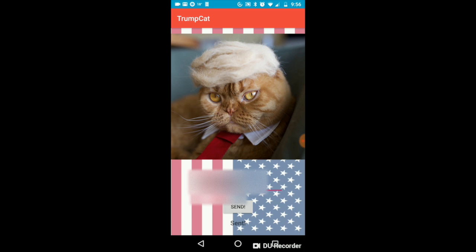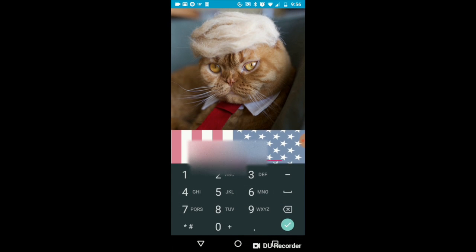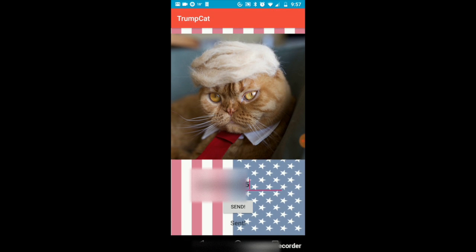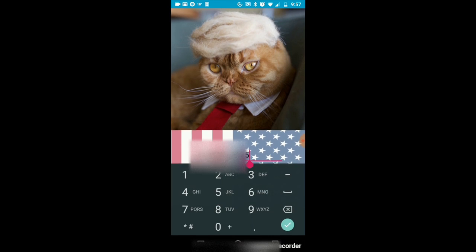And as you can see, the send message text view changes over the course of this process. Now it's interesting to note that if I were to say put an incorrect phone number in, like such, obviously false, TrumpCat is smart enough to tell me so and prompt me to re-enter it.